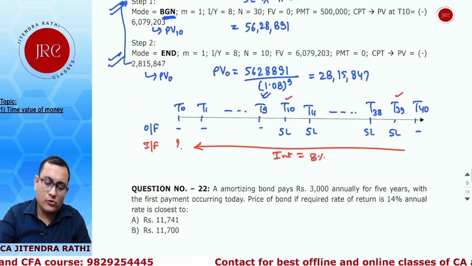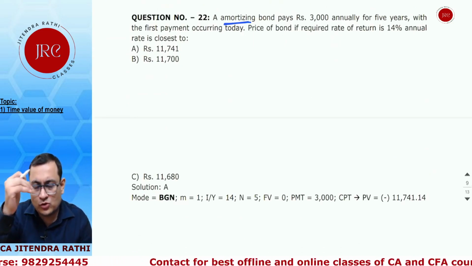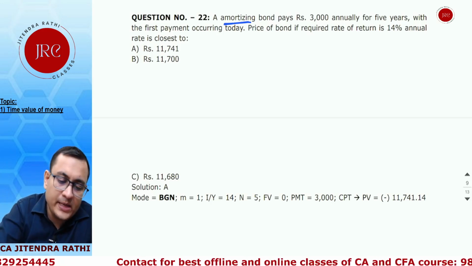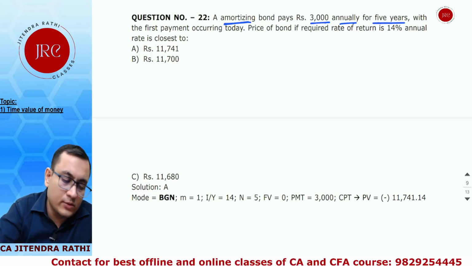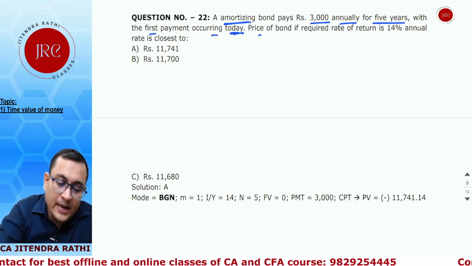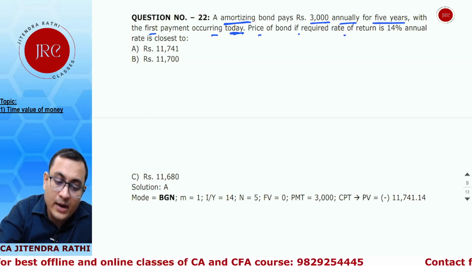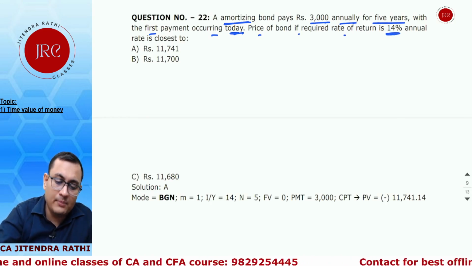Next, question number 22. Amortizing bond, again installment payments will be made by this bond, which pays 5,000 annually for 5 years. Every year 5,000 you are going to receive, with the first payment occurring today, T0. So the price of the bond, if the required rate of return is 14% annual rate, is closest to what?